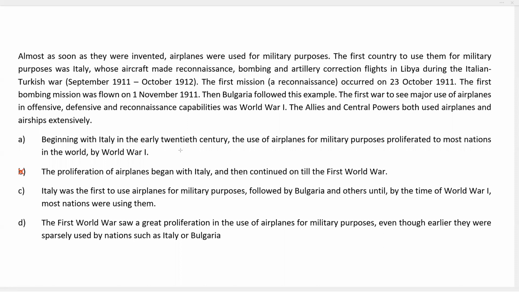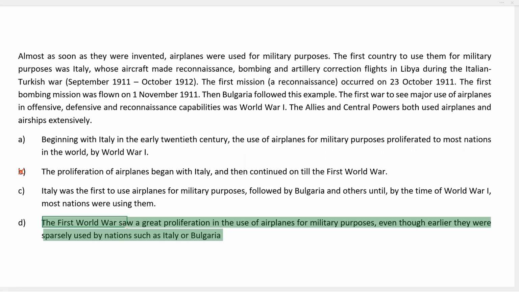Let's see if we can find something which is better. D says the First World War saw a great proliferation in the use of airplanes for military purposes, even though earlier they were sparsely used by nations such as Italy or Bulgaria. Now we find that D is not at all a good option because first off, it distorts the order of subjects even further. It brings the First World War to the beginning, which is something that the passage mentions at the end.